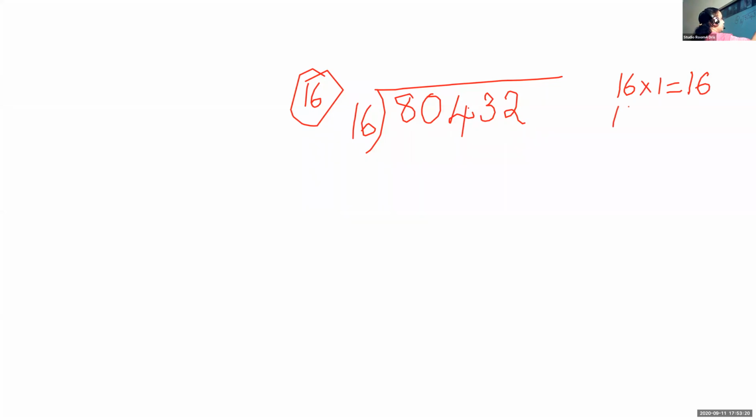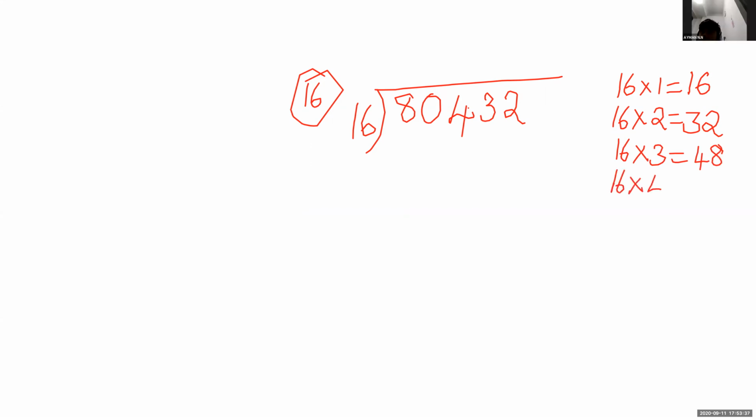Then 16 into 2, 32. 16 into 3, 48. 16 into 4: 6 into 4, 24, carry 2.